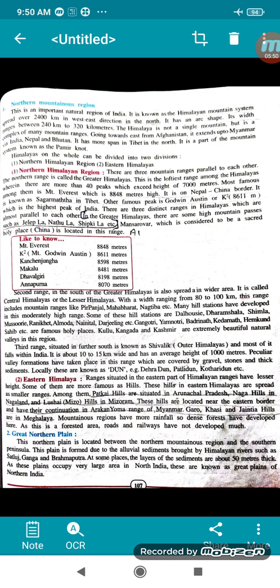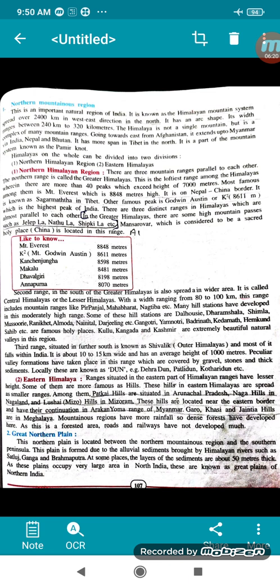Second range in the south of Greater Himalaya is also spread in a wider range. It is called Central Himalayas or Lesser Himalayas. With the width ranging from 80 to 100 kilometers, this range includes mountain ranges like Pir Panjal, Mahabharat, Naktiba, etc. Many hill stations have been developed in this moderately high range. Some of these are Dalhousie, Dharamshala, Shimla, Mussoorie, Ranikhet, Almora, Nainital, Darjeeling, etc.